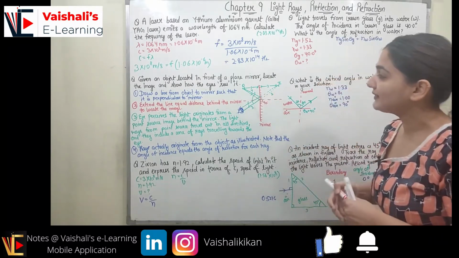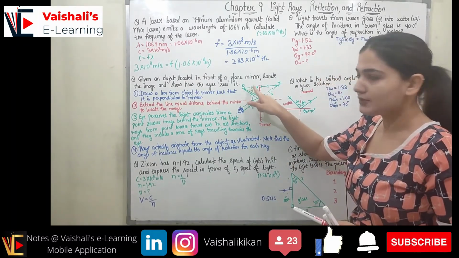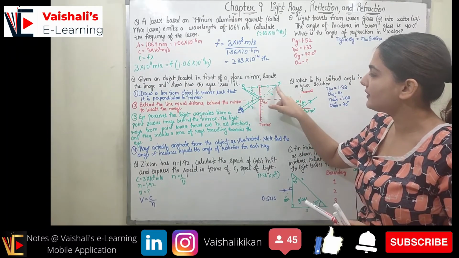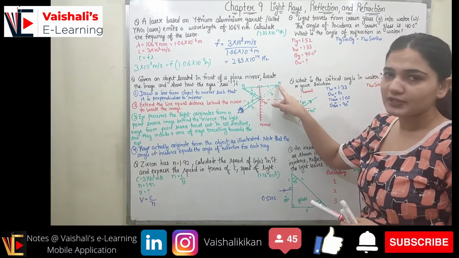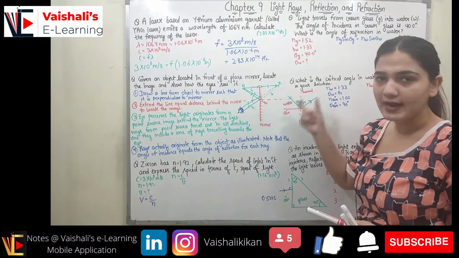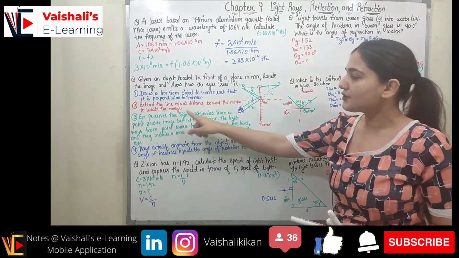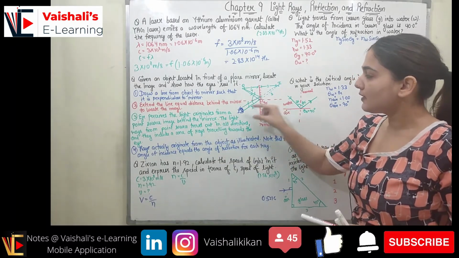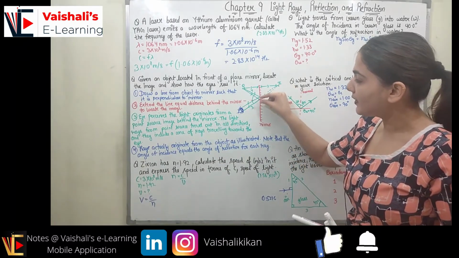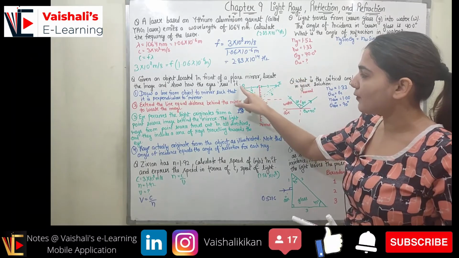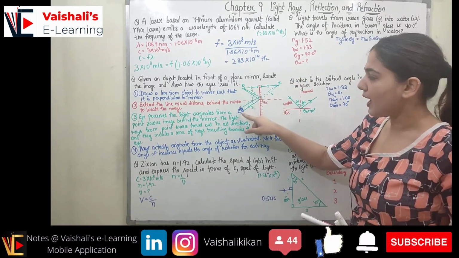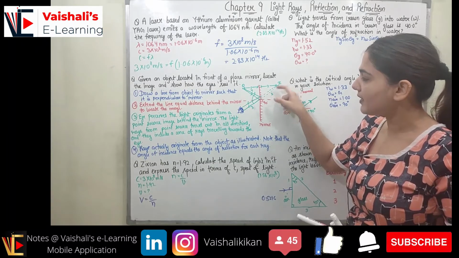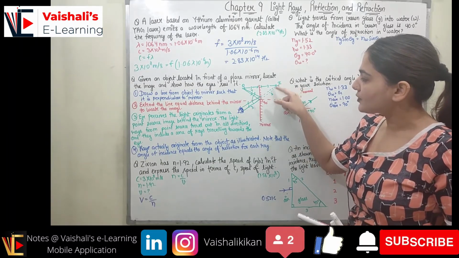Now we are going to extend this line. This line is 1, which is perpendicular to the mirror. We extend this line an equal distance behind the mirror so as to locate the image, right? So the image is at equal distance behind the mirror. Now the eye perceives the light as originating from a point source image behind the mirror. So light appears to come from the image, but actually it was coming from the object.